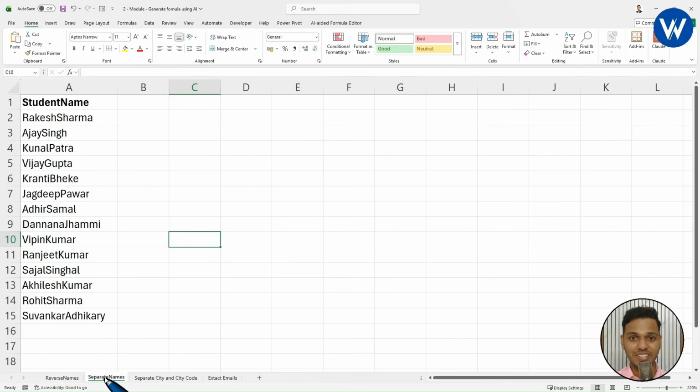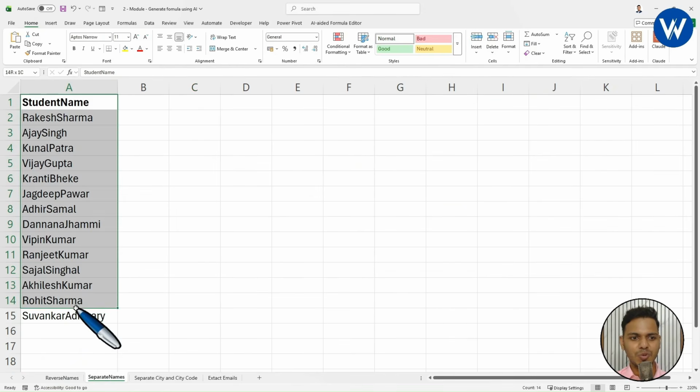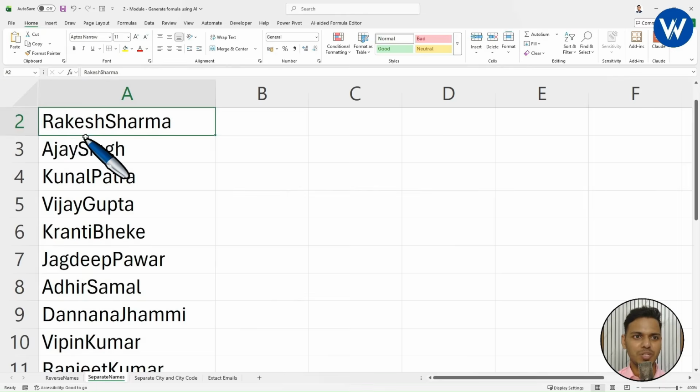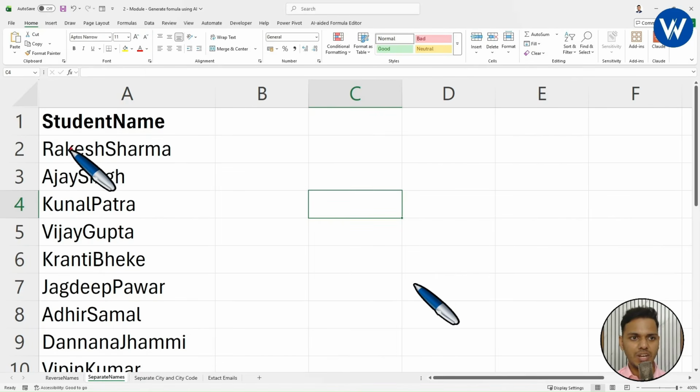Now let's understand the next question. First of all, I will show you the data. I will go to the separate name sheet. Inside this, I have taken one single column, student name. Let me zoom in and show you. Let me use the highlighter. Now listen carefully. Here we can see the student name is Rakesh Sharma. This is the first name of the student, and this is the last name. There is no space between first name and last name.